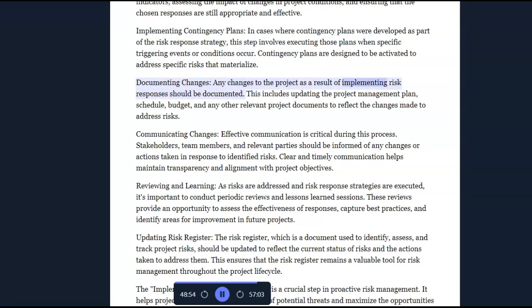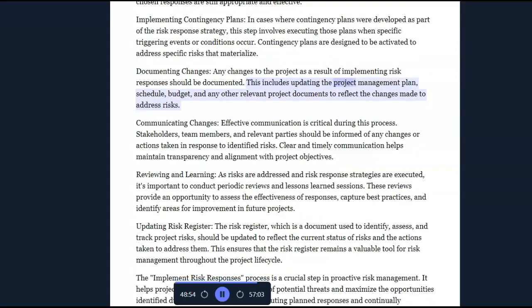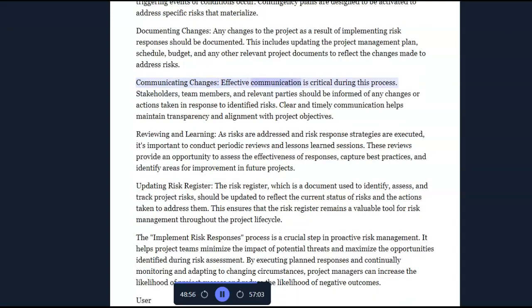Any changes to the project as a result of implementing risk responses should be documented. This includes updating the project management plan, schedule, budget, and any other relevant project documents to reflect the changes made to address risks. Communicating changes. Effective communication is critical during this process.